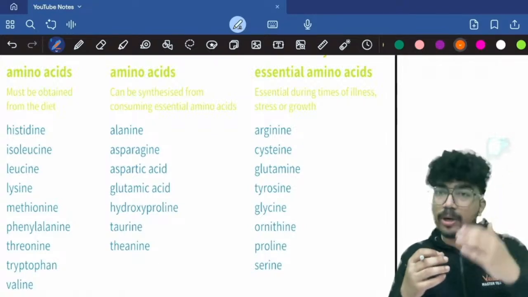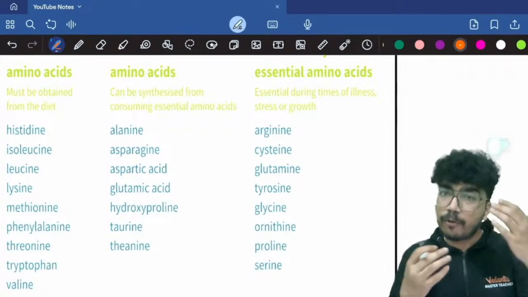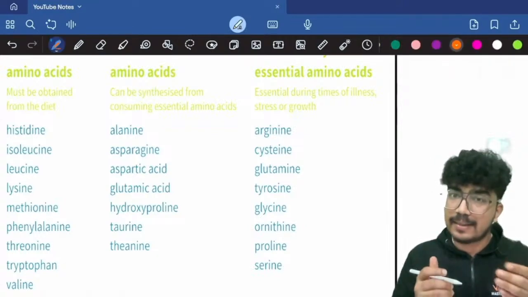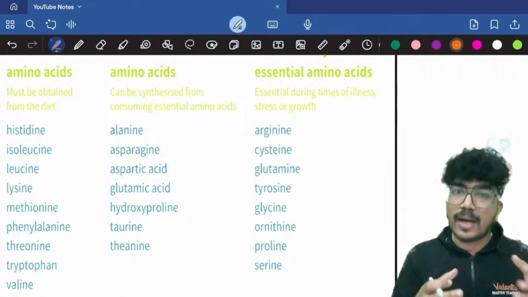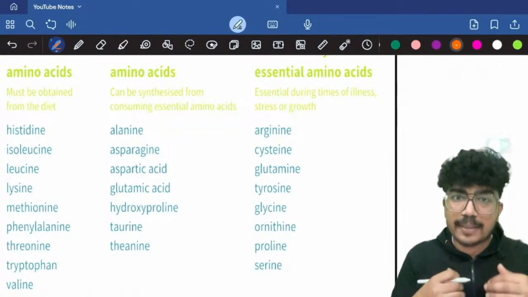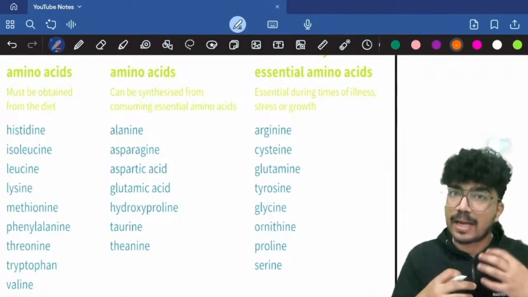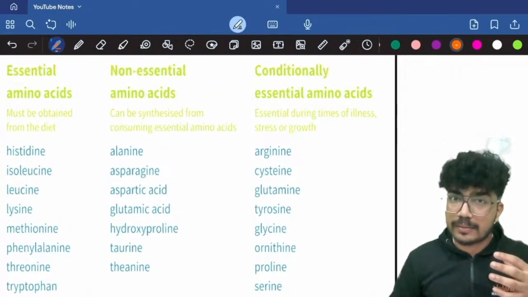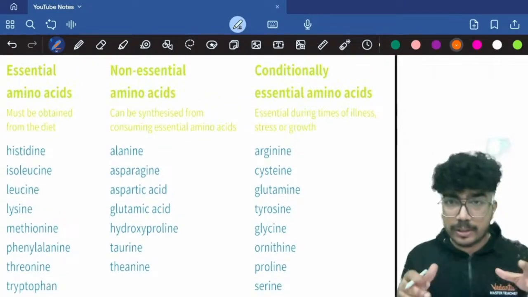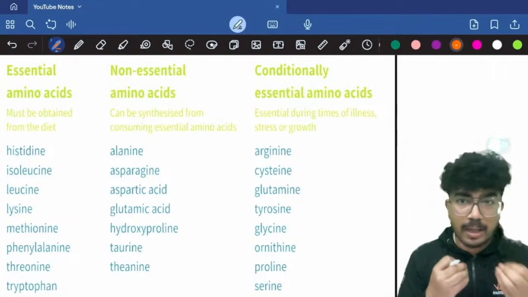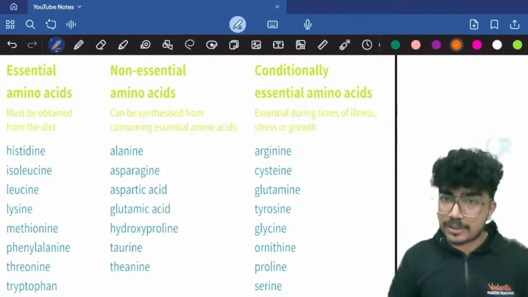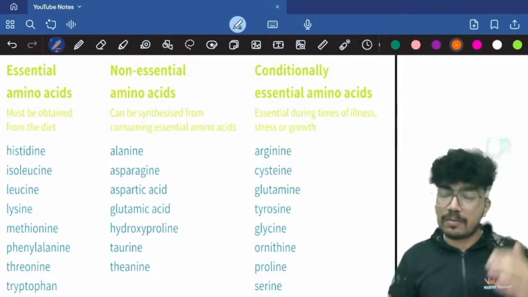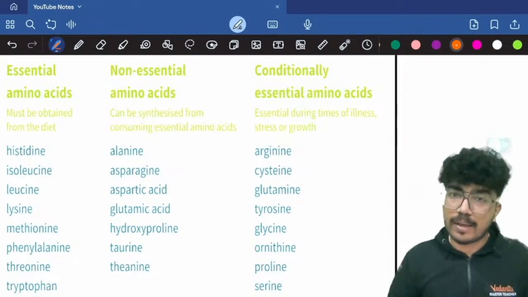So your body starts to get deficient for these particular amino acids, and in that scenario these amino acids become conditionally important. So arginine, cysteine, glutamine, tyrosine, glycine, ornithine, proline, serine, these are conditionally essential amino acids. Matlab, in normal conditions your body will be synthesizing them in the desired, optimum quantities, but when we are under stress, the levels of these amino acids get reduced, and in that scenario you will have to obtain them through your diet.